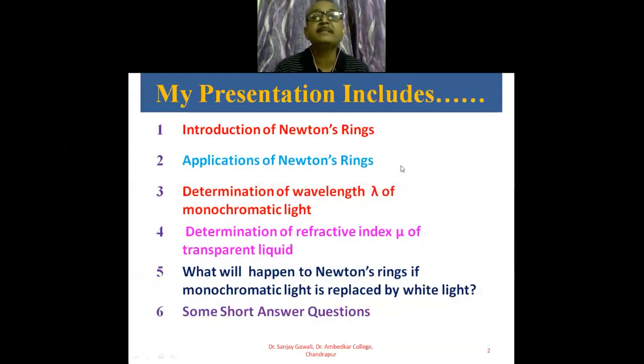Today's presentation includes the introduction of the Newton's rings, then the applications of the Newton's rings. There are two applications of the Newton's rings. One is for the determination of wavelength lambda of monochromatic light, and second is the determination of refractive index mu of a transparent liquid. Then I will discuss what will happen to the Newton's rings if the monochromatic light is replaced by white light, and lastly I will discuss some short questions which have been asked in the examination.